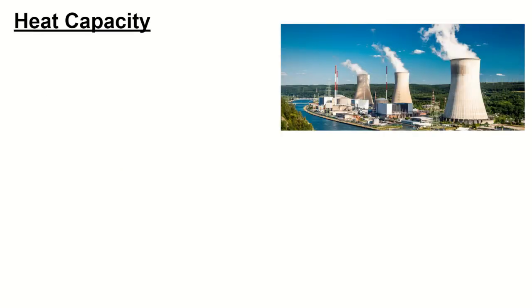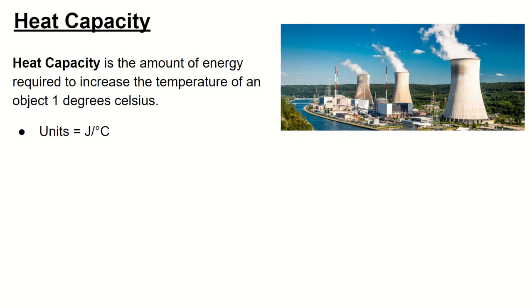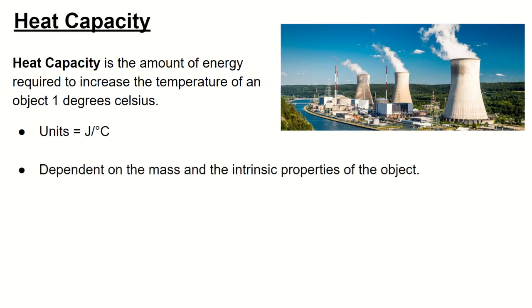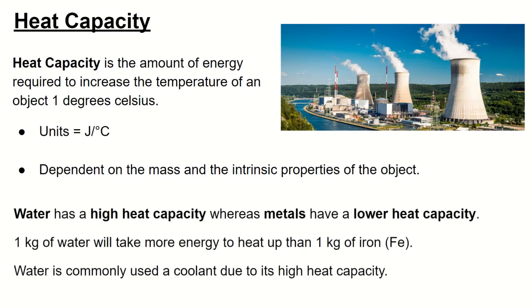So heat capacity. This term refers to the amount of energy required to increase the temperature of an object by 1 degree Celsius. So the unit for heat capacity is going to be joules per degree Celsius, and it's dependent on the mass and the intrinsic properties of the object. So we like to use water as our example because we've talked about water time and time again. It has special properties because of its hydrogen bonding. Water has a higher heat capacity than other substances such as metal. So if you were to heat up 1 kilogram of water, it's going to take much more energy than to heat up 1 kilogram of iron. So water is actually commonly used as a coolant due to its high heat capacity.